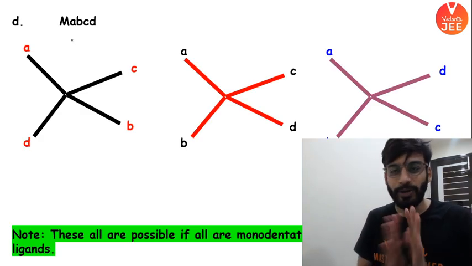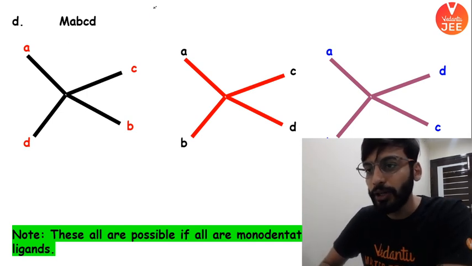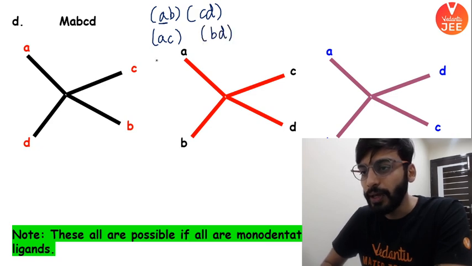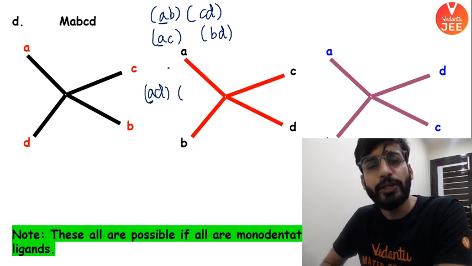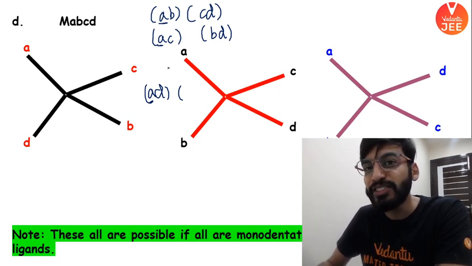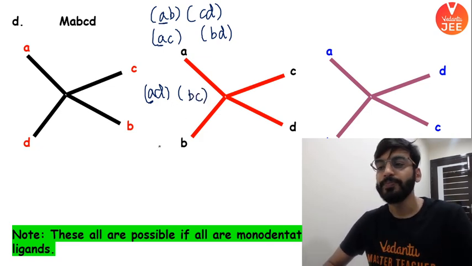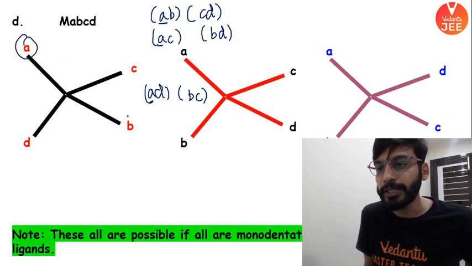Next one is ABCD. Amazing. Let us not even look at the structures. Make the combination. Check this out. One combination is A in front of B, C in front of D. I am fixing A. A in front of C, B in front of D. Another combination is, last but not the least, there will be three combinations. I'll show you. Next combination is A in front of D, and I have fixed A. Okay? I have fixed A. You guys can do it with C as well. You can fix it with D as well. Answer would always be the same, right? And here it is B in front of C. So check this out. This one is which combination? A in front of B.